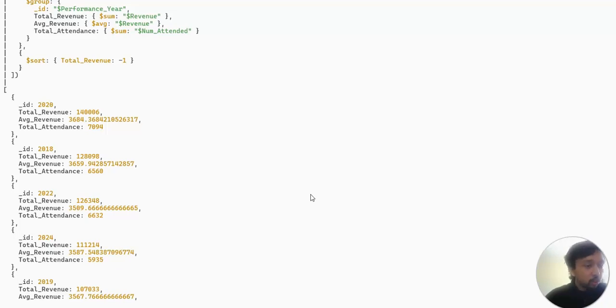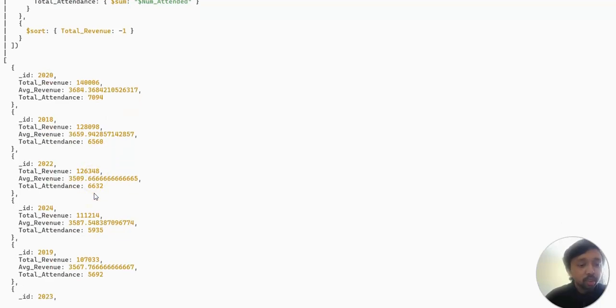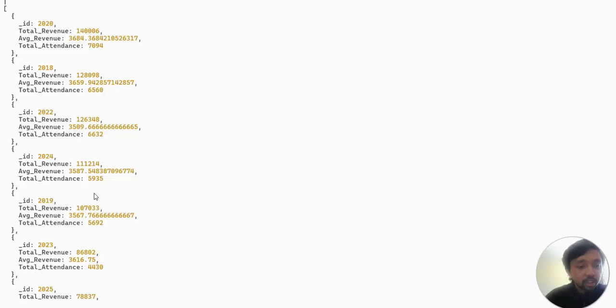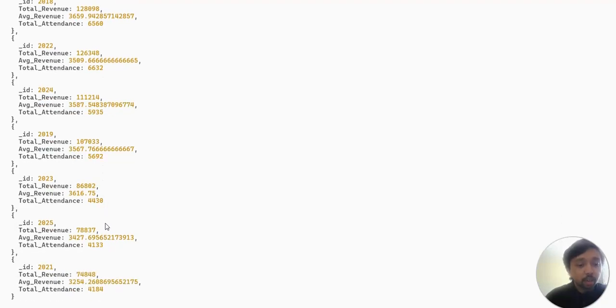Here it shows the top ranked year generated with the highest revenue. That shows due to the strong attendance and pricing. If the attendance and the pricing is higher, then it would be ranked the top in a particular year. So that is being clearly mentioned. That is the main interpretation which we can get from these output results, that strong attendance and pricing are one of the main factors for getting the top rank for that particular year.